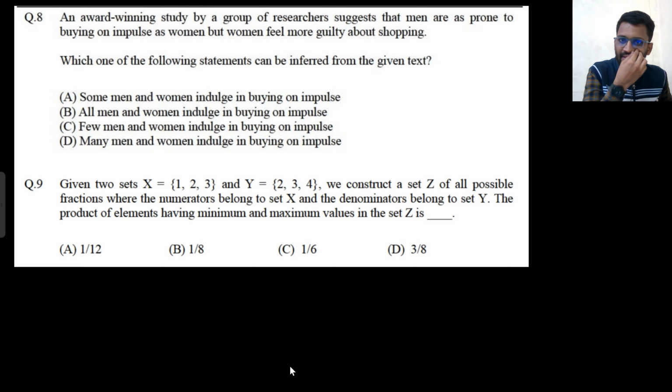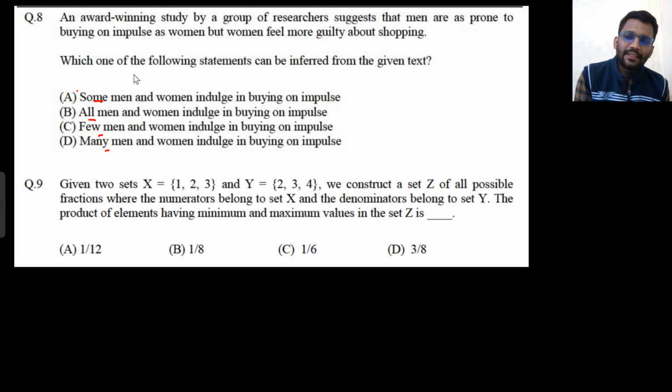Okay, so which of the statements can be inferred from the given text? So here all the statements are same. Man, woman indulge in buying on impulse. Man, woman indulge in buying on impulse. So all the statements given are same, but here they have some, all, few, many. Although all of them have similar kind of meaning, let me tell you what is the difference between them.